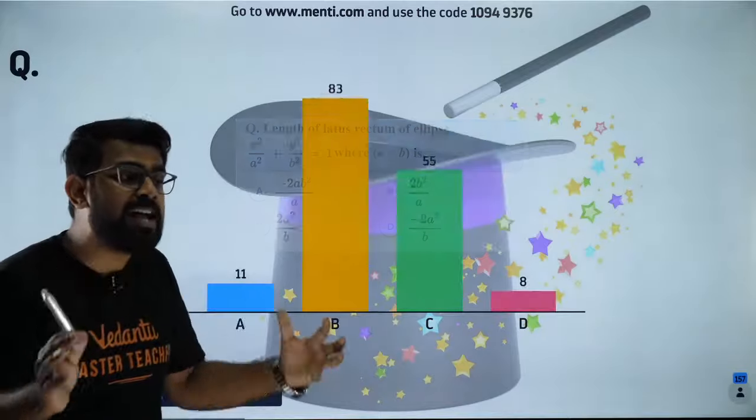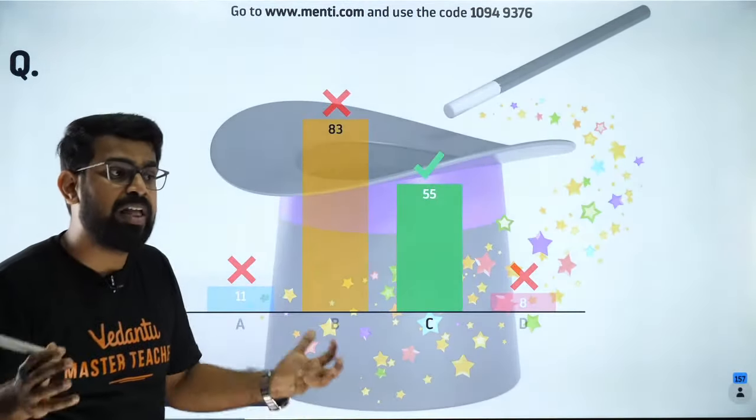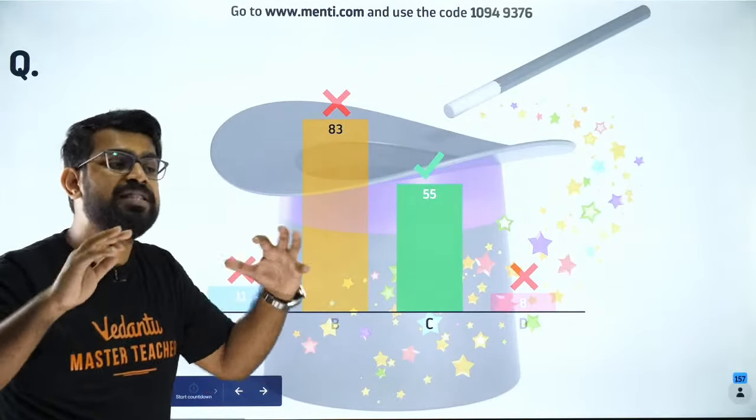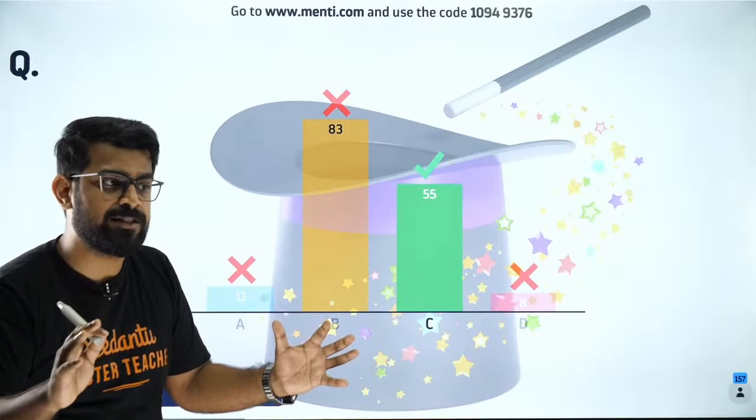But if it is derivation, if it is, sir, how did this formula come? That I cannot answer. If there is a mistake in the concept, if there is a mistake in the formula, I can help you. Got it? I hope that makes sense.